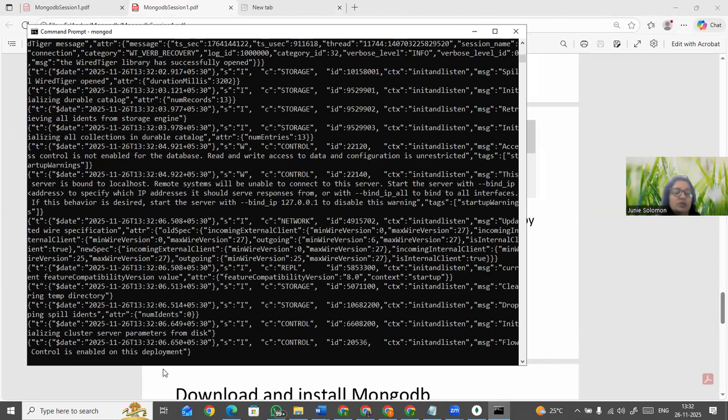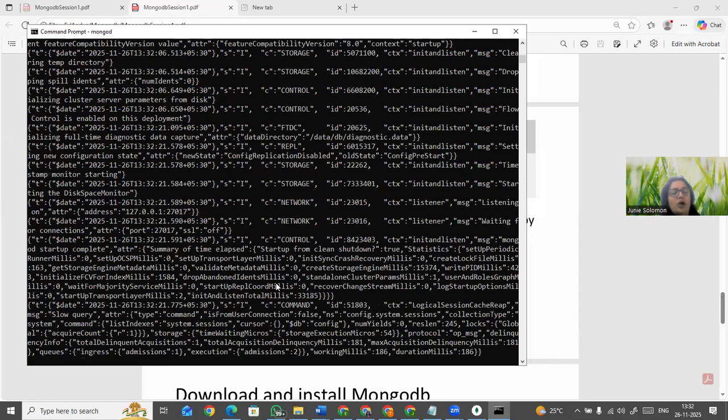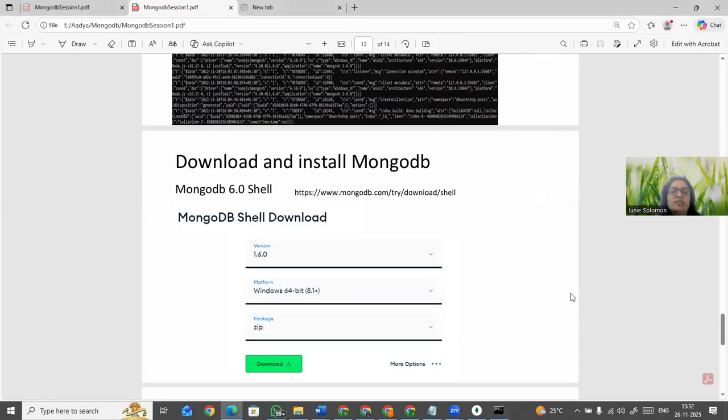It is starting the server. It won't take even 1 minute. It will start the server. So it has started the server. Now what you have to do is connect with the shell. So the server is started. As long as you are working with the shell, your server should be on. If you are not working, you can stop the server. So now let's go and connect.